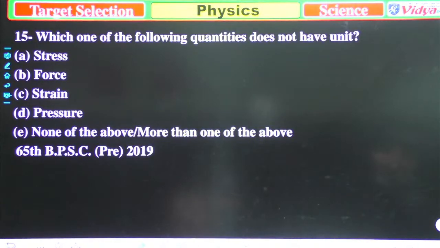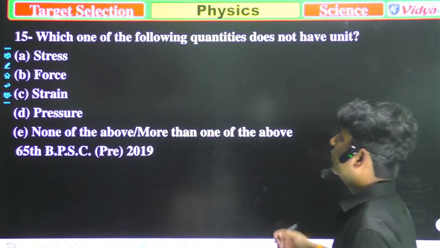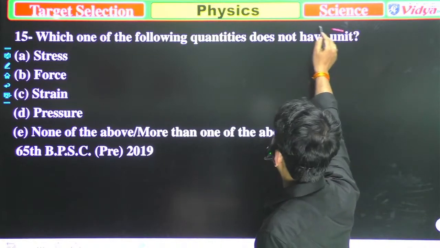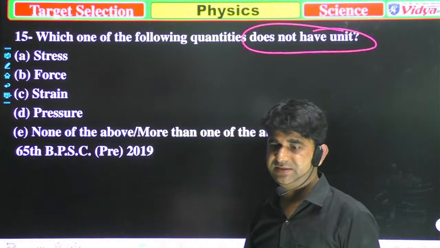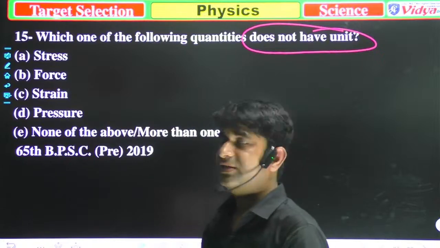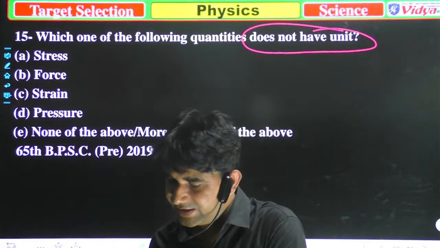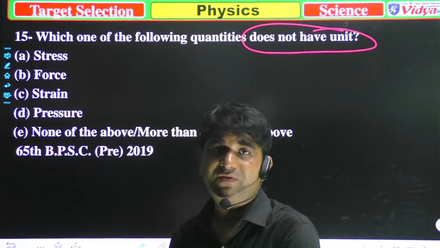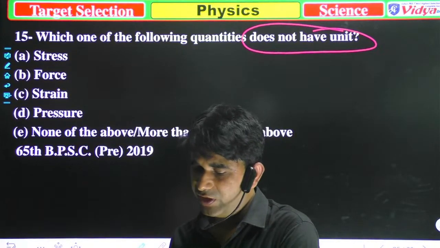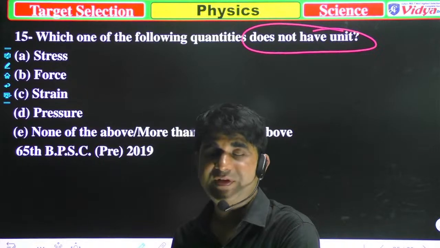Which one of the following quantities does not have a unit? A, stress, B, force, C, strain, and D, pressure. And E, none of the above or more than one of the above. Now you have to choose which of the following is correct.